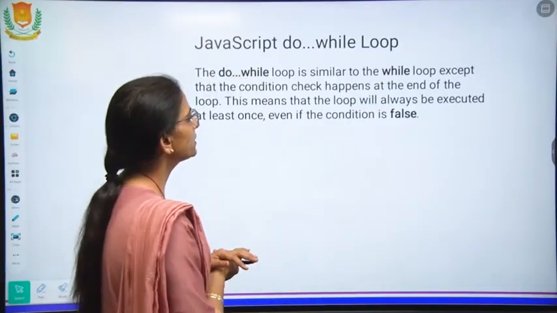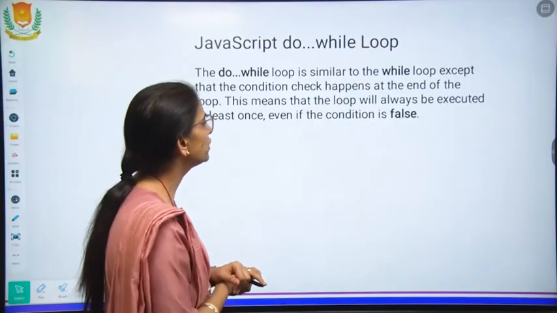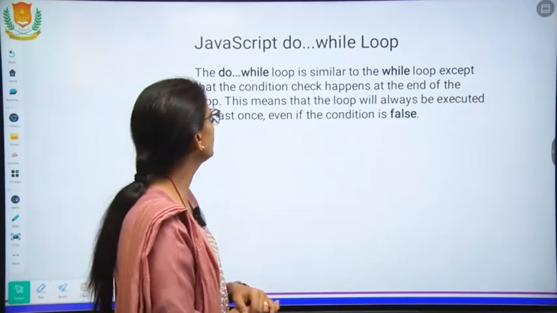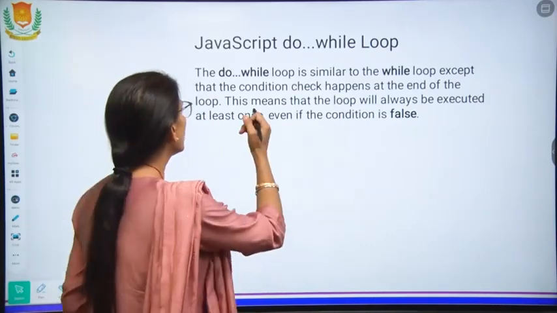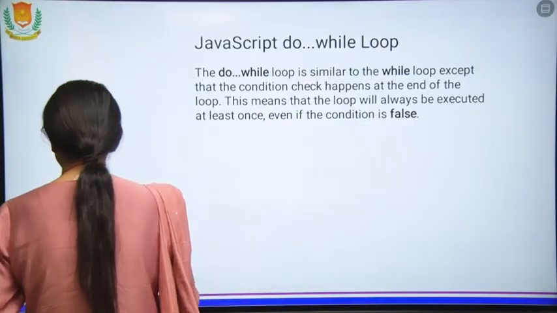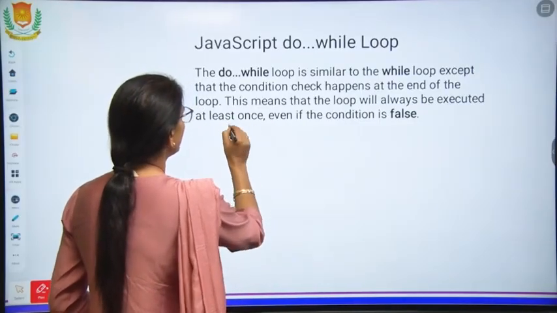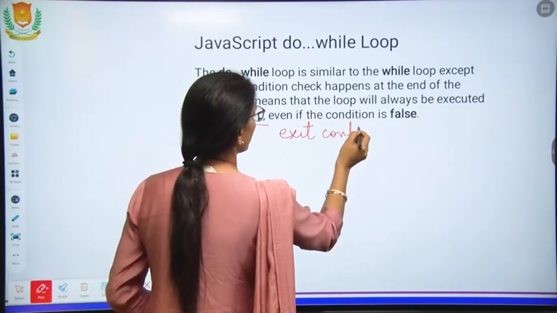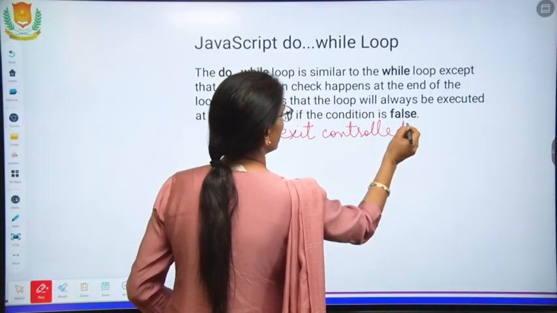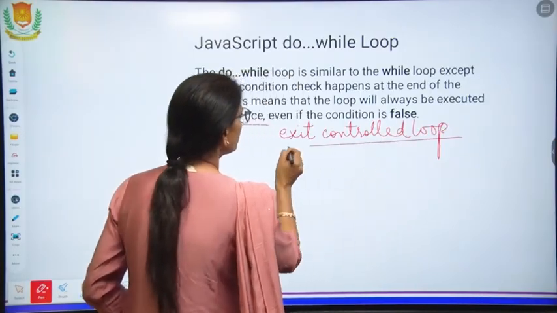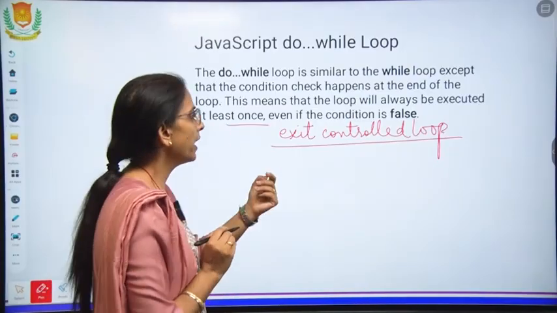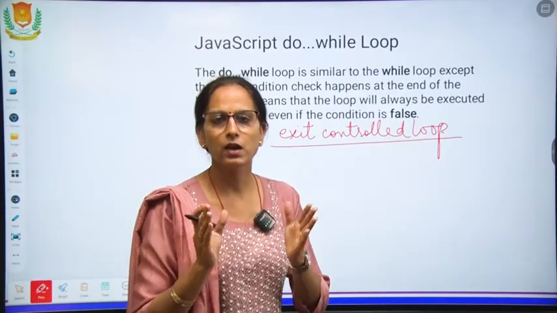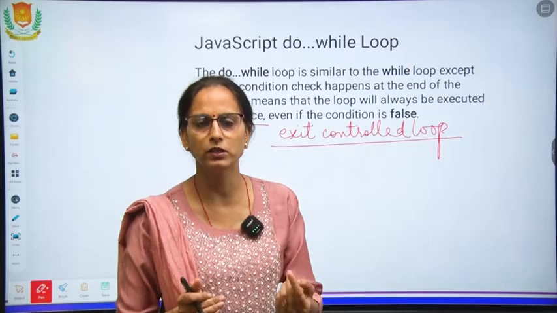The do while loop is similar to the while loop except that the condition check happens at the end of the loop. This means that the loop will always be executed at least once. So do while is the exit control loop. We discussed these two loopings. In the exit control loop, the condition is checked after the statement has been executed once.